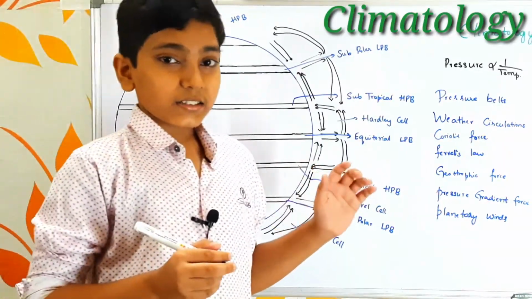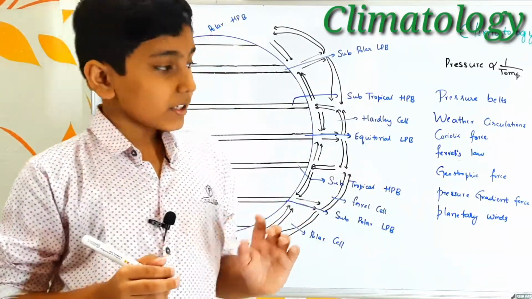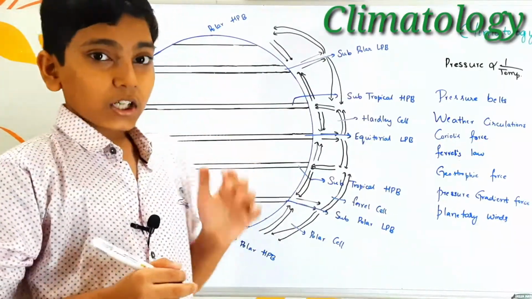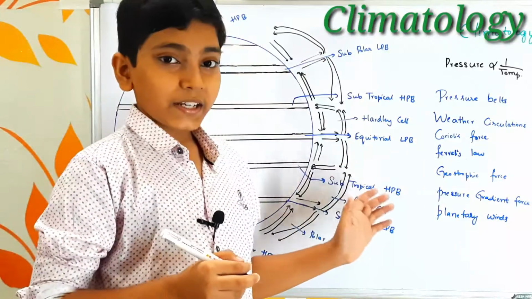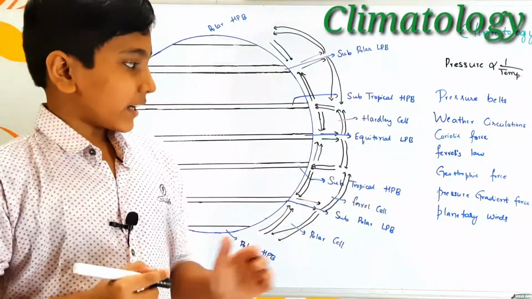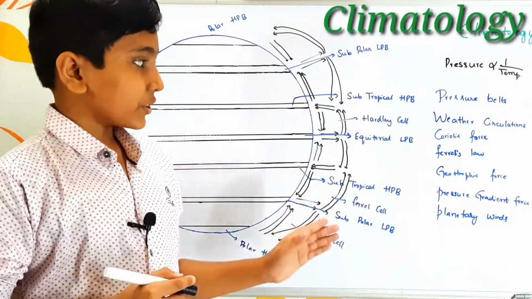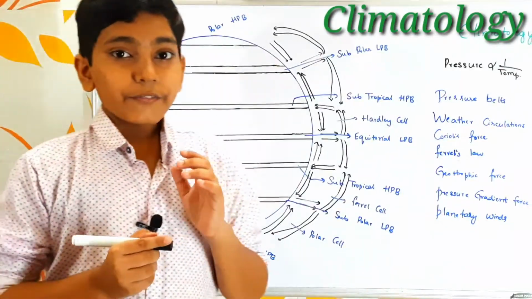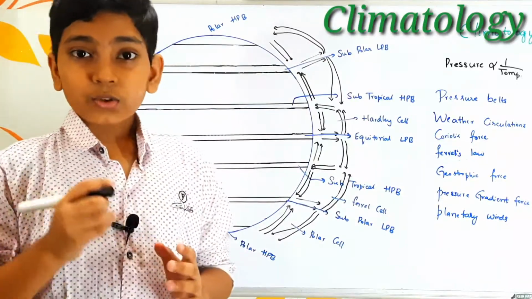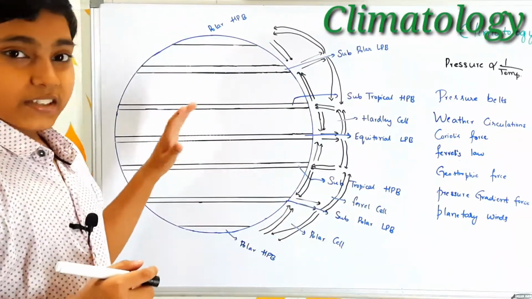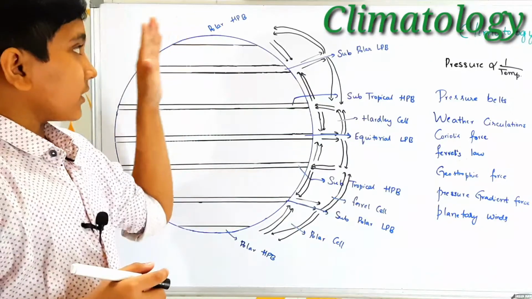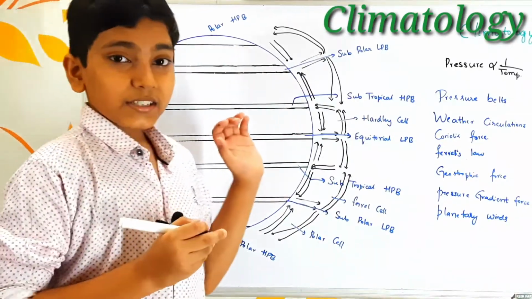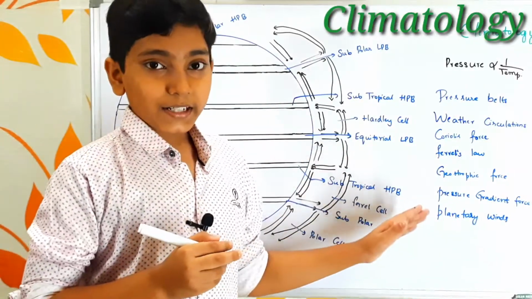Firstly, let us look at what planetary winds are. Planetary winds are nothing but the winds which blow all around the earth throughout the year. Now let us understand planetary winds using the concept of Coriolis force. First of all, as we all know, winds blow from high pressure zones to low pressure zones. We have already seen the high pressure belts and the low pressure belts on the earth. Using this, let us discuss planetary winds.